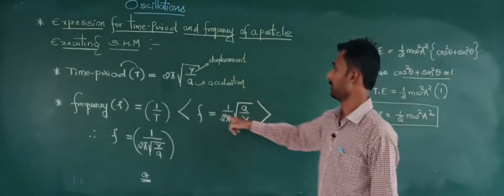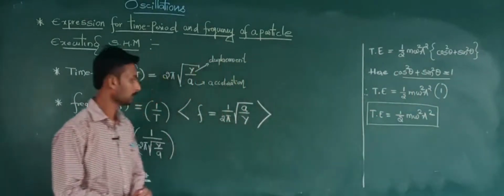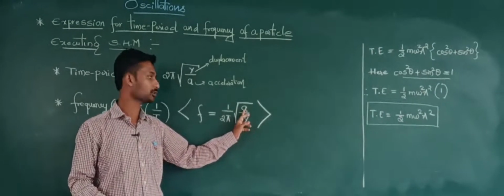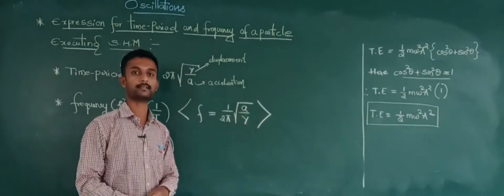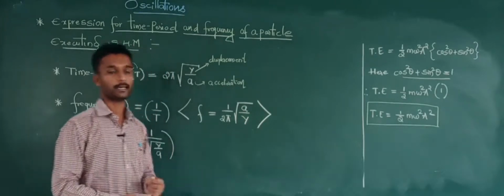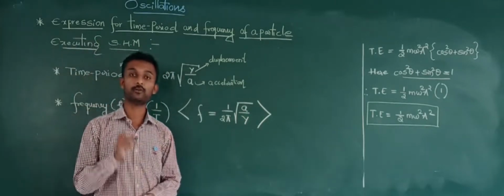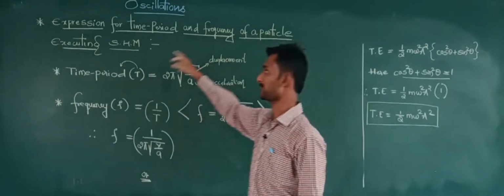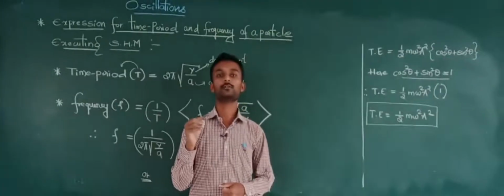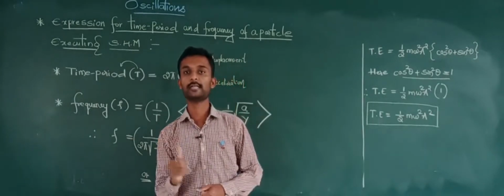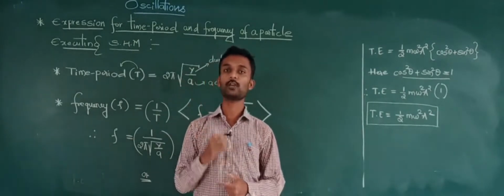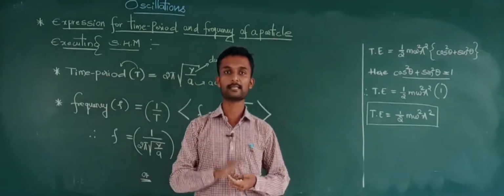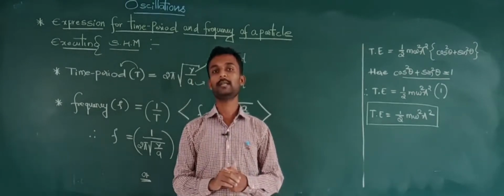Here f denotes frequency of a particle executing SHM, a is acceleration of the particle, and y is displacement of the particle. So this is all about the expression for time period and frequency of a particle executing SHM. These expressions and formulas are very much helpful to solve the numerical problems as far as KCET, JEE and NEET are concerned.